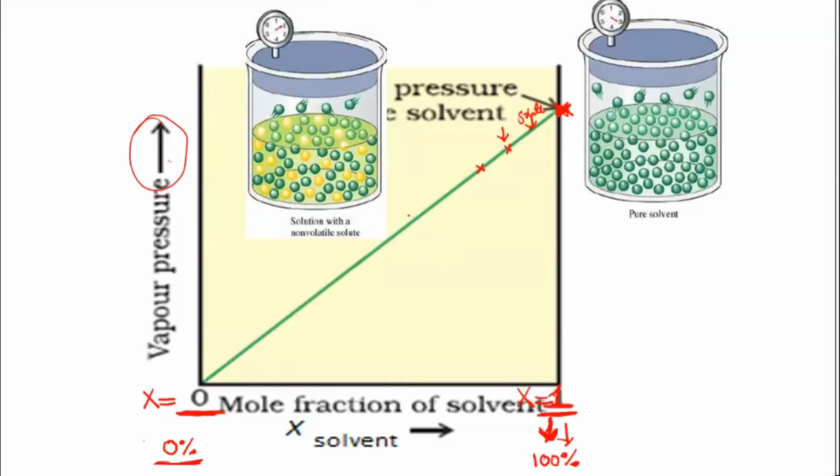So you can see when you add more amount of the solute particles, it is declining over here. It is decreasing. You can see the slope is going in a downward direction. So if you have more of the solute particles compared to the solvent, then it can approach the zero value. It will keep decreasing like that. So you get only one graph. We are not having another plot here because solute particles don't contribute anything to the vapor pressure. So I don't have the other side of it.